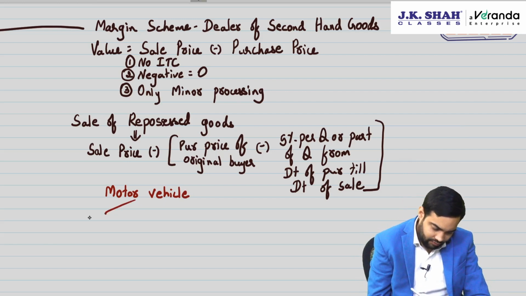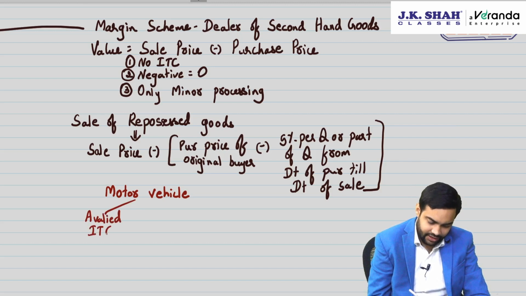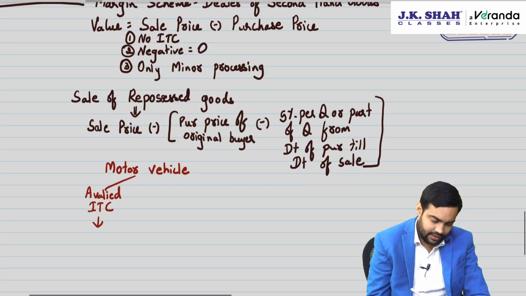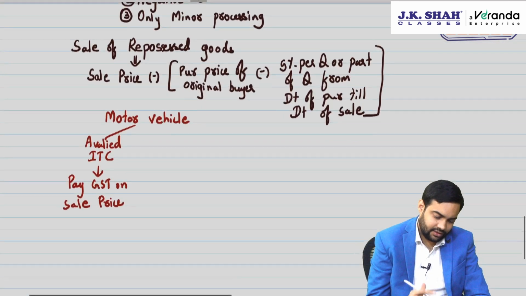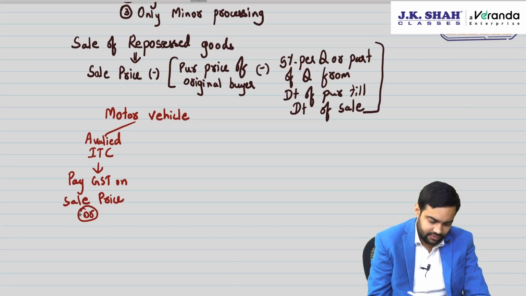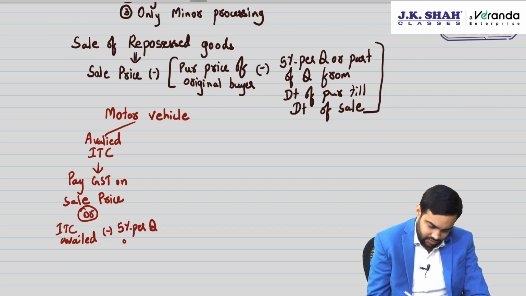If you have availed ITC, like truck you can avail ITC, then pay GST on sale price, and then you will compare it with ITC availed minus 5% per quarter or part of the quarter, whichever is higher.